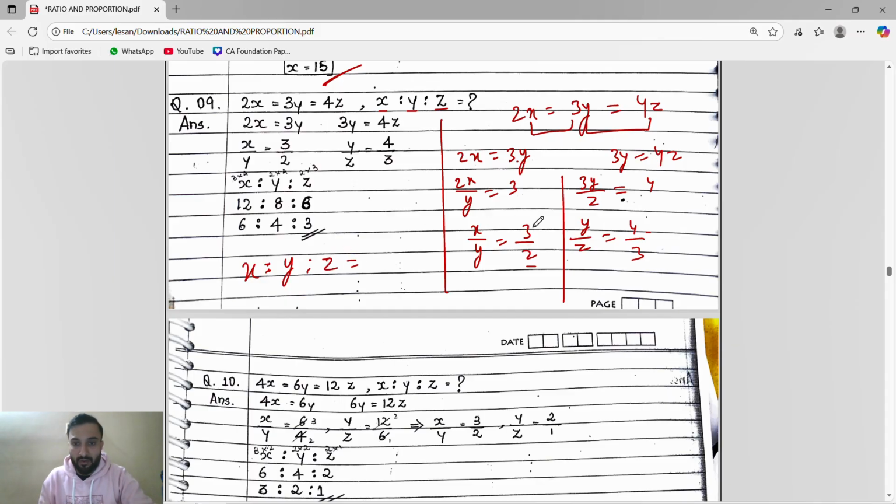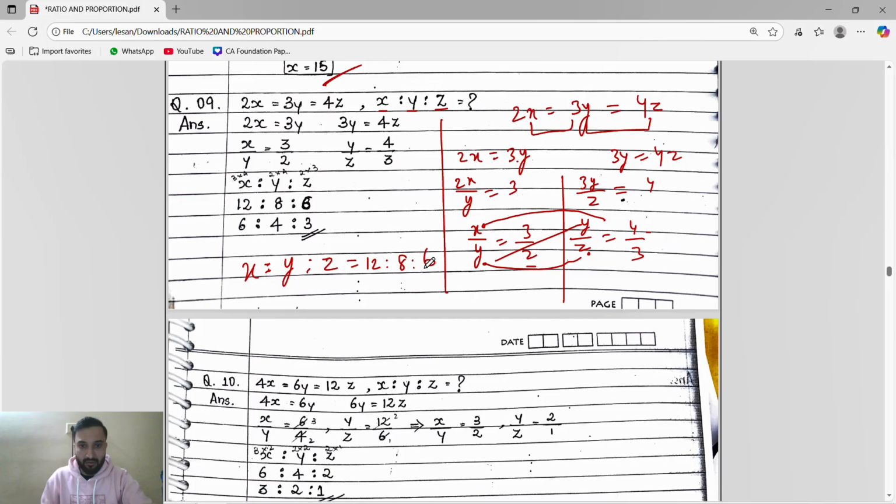So for x, we go in the numerator. X is 3 into 4, which is 12. Y means denominator of the first ratio times numerator of the second: 2 into 4, which is 8. For z, it is the denominator times denominator: 2 into 3, which is 6. Numerator goes to numerator, and denominator starts from denominator.